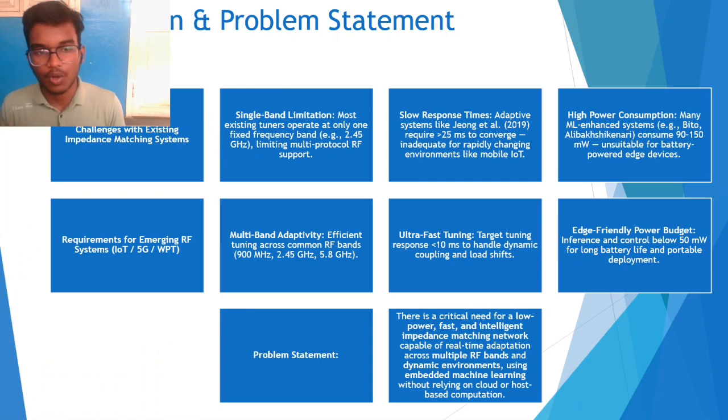The previous existing problem with impedance matching was the single band limitation. So it was just tuning for only 2.5 gigahertz or some 5 gigahertz. But what we have done is we have created multi-band, like 2.4 gigahertz, 900 megahertz, and 5.8 gigahertz. Our ML model is trained with multiple inputs so that it can do the adaptivity for everything.